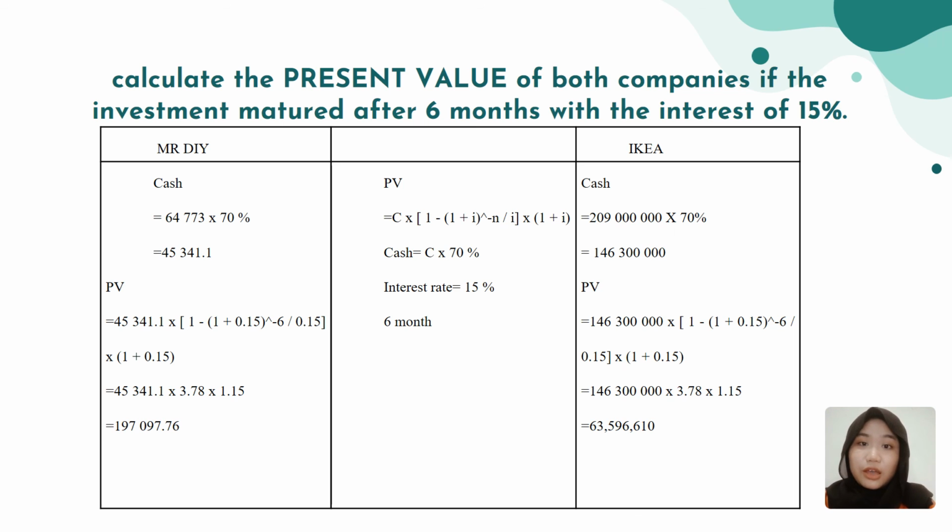And for Mr. DIY, present value that they gain is 197,097.76, while for IKEA they gain 63,596,910.